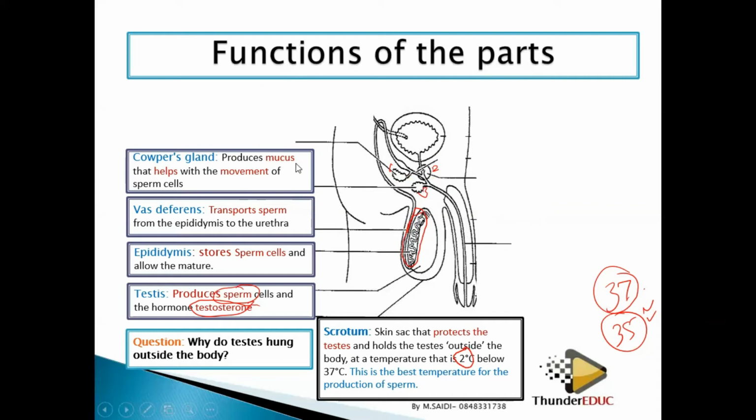When you talk about a mucus, you are thinking of lubrication. It lubricates, and then it helps in the movement of these sperms. It lubricates so that when the sperms are coming, they are moving at a very high speed. If you check how fast the sperms move when they are moving out of the penis, the speed is very high. That's why the gentleman immediately after ejaculation loses energy, because of the speed and the energy these sperms are using when they are coming out of the penis.